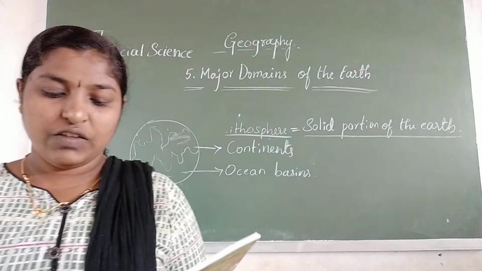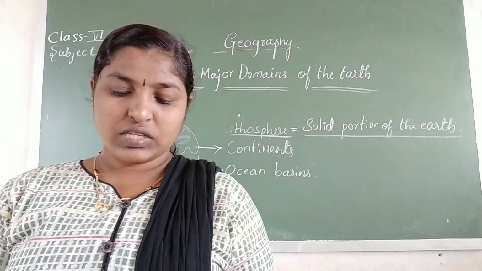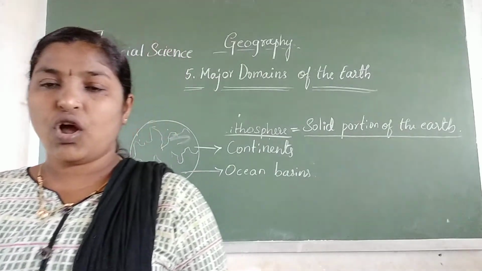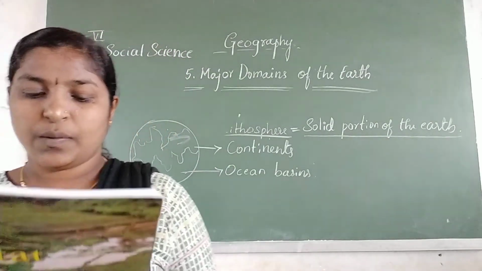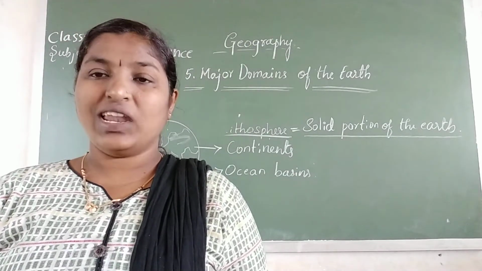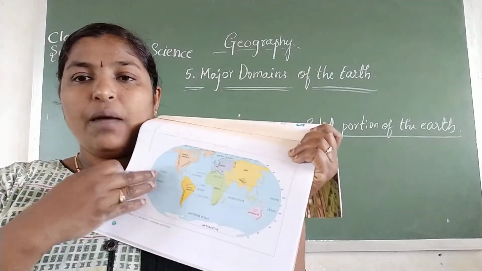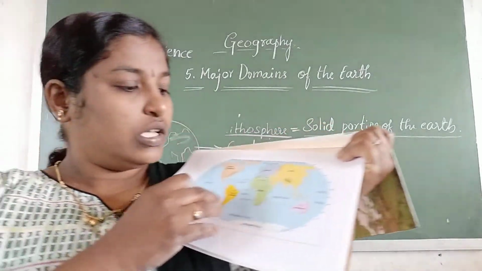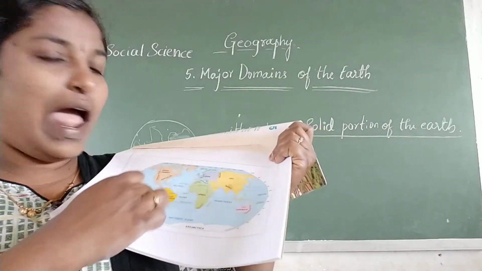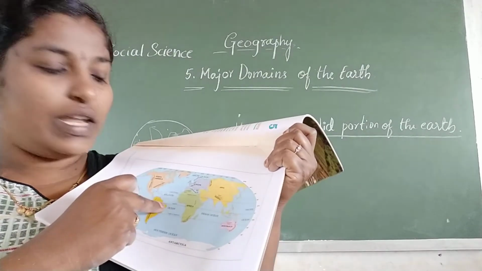There are two main divisions of the Earth's surface. The large land masses are known as continents, and the huge water bodies are called ocean basins. All the oceans of the world are connected with one another. You can see the globe, the world map. This is the Earth. It is having some land areas. These are known as continents.